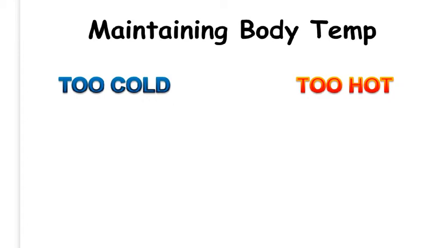If the body is too hot, then it needs to lose excess heat to make sure the internal temperature doesn't rise. The following things happen when you are hot. More blood flows near the surface of the skin to give off more heat to the environment. This is known as vasodilation. You produce more sweat. As the water in sweat evaporates, it takes excess heat with it and transfers it to the environment. And the hairs on your skin lie flat so that they do not trap a layer of air, producing extra insulation.